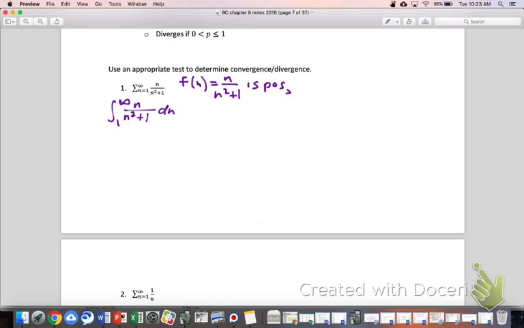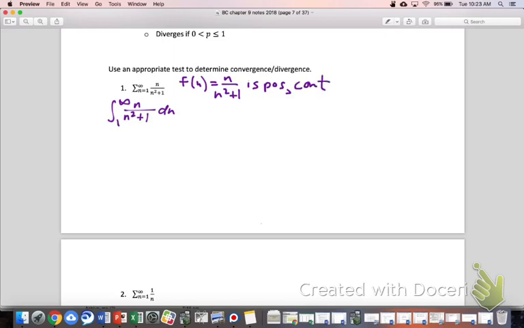Continuity meaning there's no removable discontinuities, no vertical asymptotes, no jumps. There's no jumps because it's not piecewise, right? Or a greatest integer function or something like that. Are there any vertical asymptotes on our interval? N squared plus 1 doesn't have any zeros, does it? So there's really not even a possibility of that. So I'd say yes, for sure, continuous.